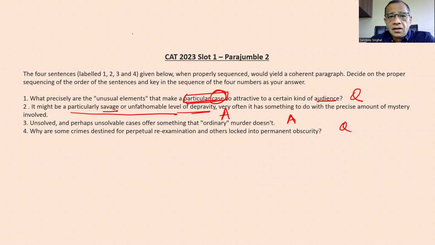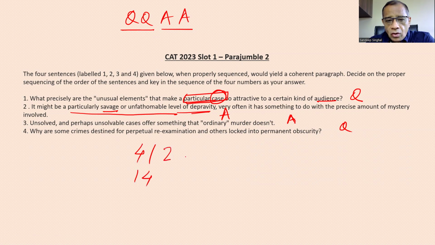So now, very clearly, when we have two statements that are questions and two statements that are answers, the two questions will need to come first, and then the two declarative or assertive sentences need to come, because that's the usual way the paragraph progresses. You ask questions, you throw questions, and then try to figure out the answer. So this basically then leaves us with four possible combinations. We could have 4-1 in the beginning, or 1-4. Then you could have 2-3, or you could have 3-2. So you can have it this way, you can have it this way, you can have it this way, or this way. So there are four possible combinations.